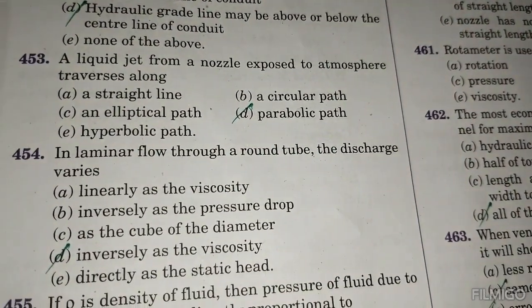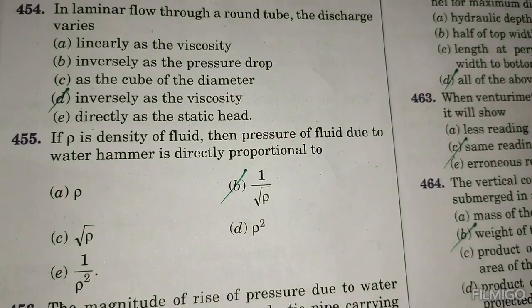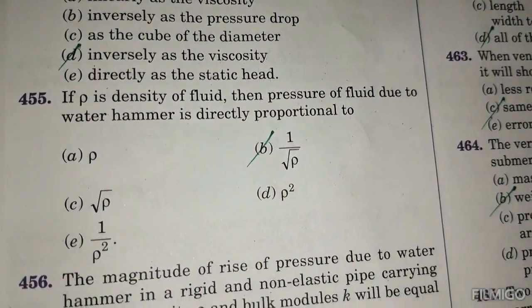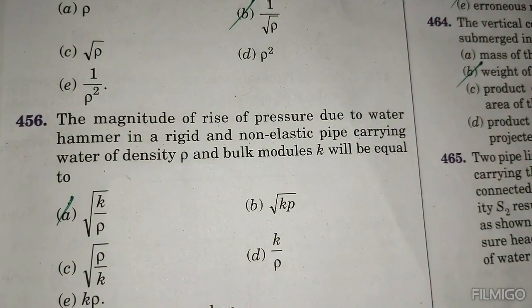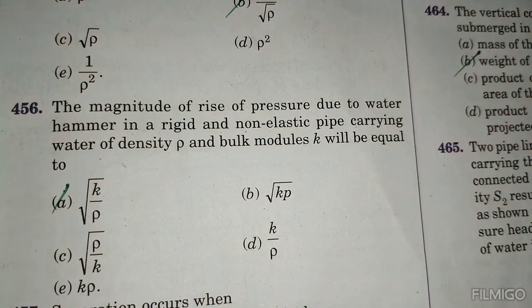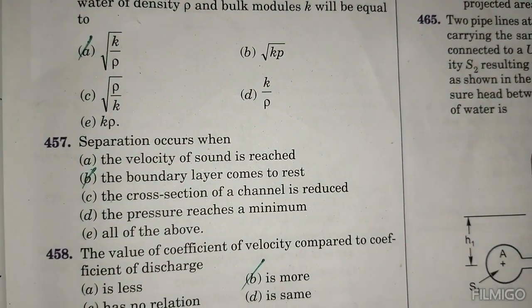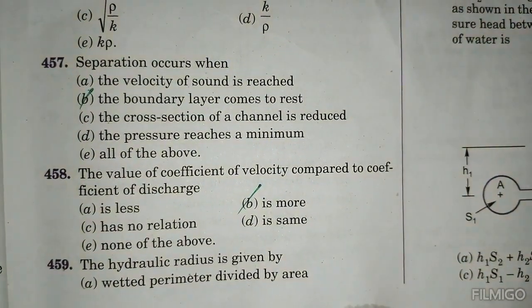In laminar flow through a round tube, the discharge varies inversely as the viscosity. If rho is the density of fluid, then the pressure rise due to water hammer is directly proportional to 1 by root rho. The magnitude of pressure rise due to water hammer in a rigid non-elastic pipe carrying water of density rho and bulk modulus K will be equal to root of K by rho. Separation occurs when the boundary layer comes to rest. The value of coefficient of velocity compared to coefficient of discharge is more.